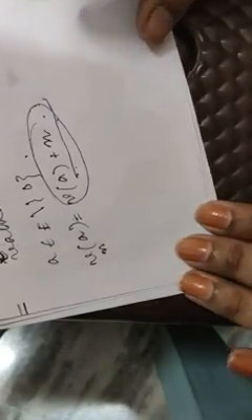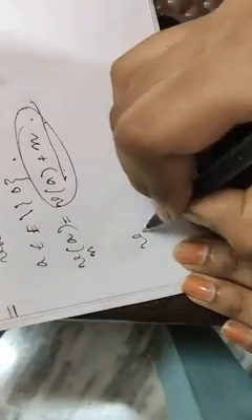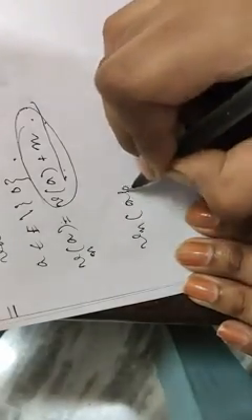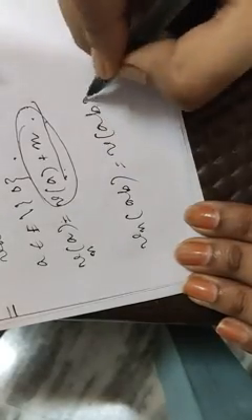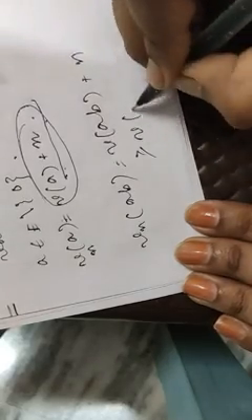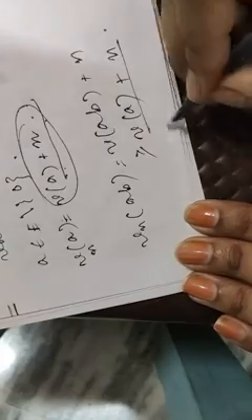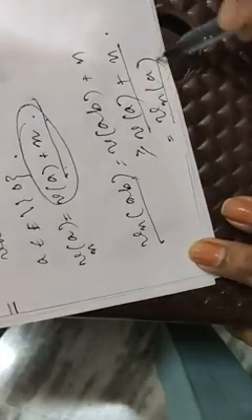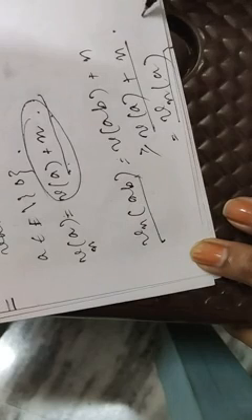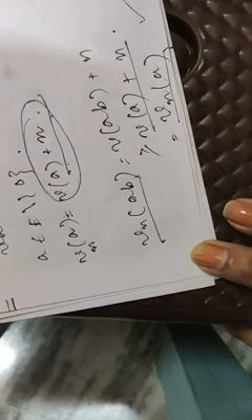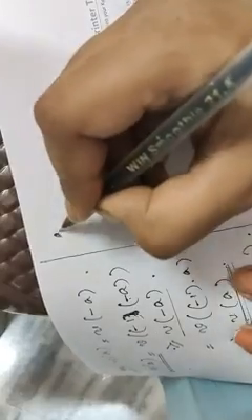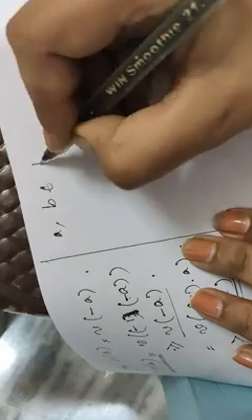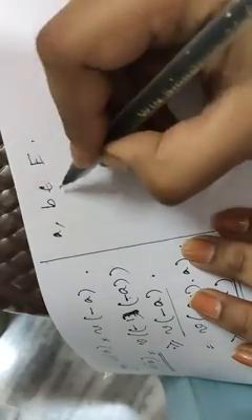So starting with V_n(A), this equals V(A) plus n. Now what about V_n(AB)? V_n(AB) means V(AB) plus n, which is always greater or equal to V(A) plus n, and V(A) plus n means V_n(A). So we proved the first condition, that is V_n(AB) greater or equal to V_n(A). That is the first condition for being a Euclidean domain proved. Now we have to prove the second condition. For that reason we are considering two elements, A, B belongs to E, with obviously B not equal to 0.